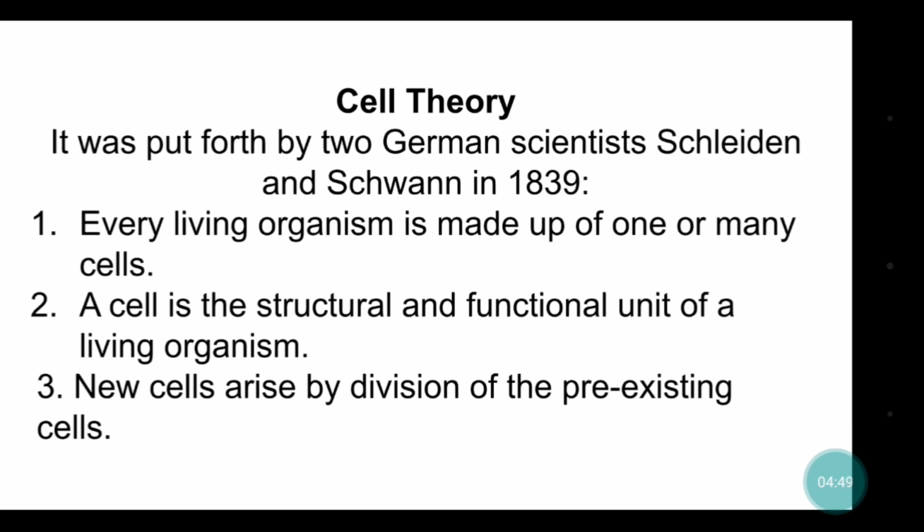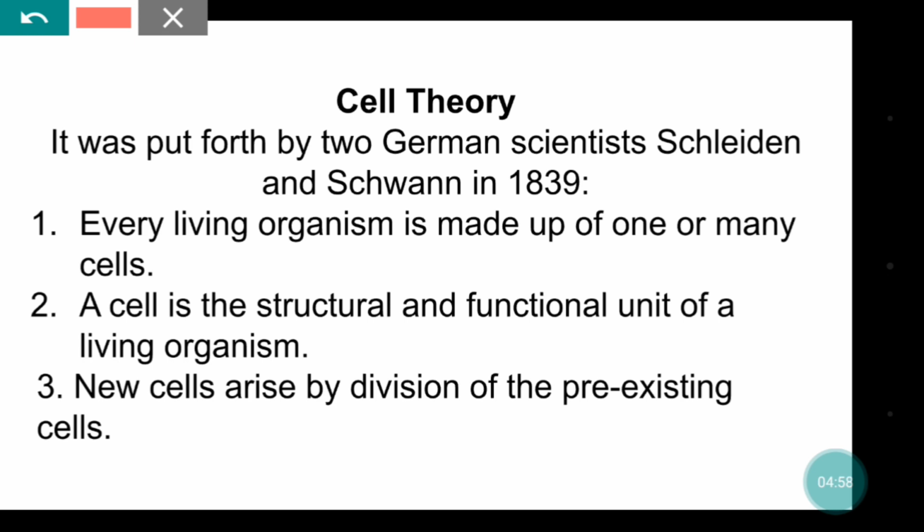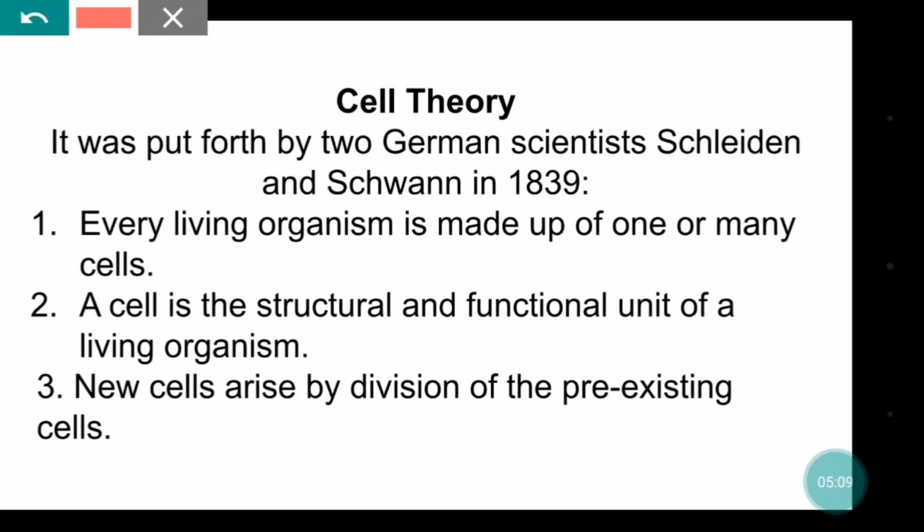Now the cell theory. What is cell theory? It was put forth by two scientists, Schleiden and Schwann, in 1839. So the first thing they said was every living organism is made up of one or many cells. A cell is the structural and functional unit of a living organism. New cells arise by division of the pre-existing cell.